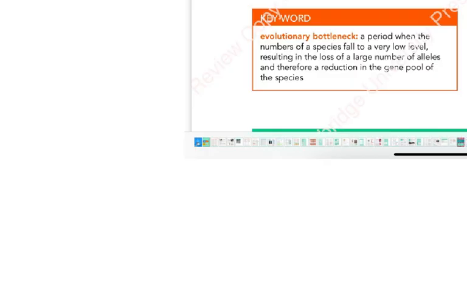Then another term which I want to talk about is evolutionary bottleneck. Now, what is evolutionary bottleneck? It's a time period when the number of a species falls to a very low level, resulting in the loss of a large number of alleles and therefore a reduction in the gene pool of the species. Please remember, founder effect was only a few individuals. That was a separate story. Here, an evolutionary bottleneck is a period when the number of a species falls.